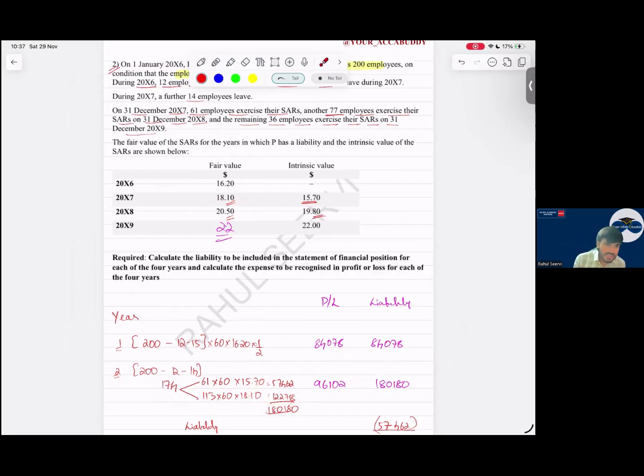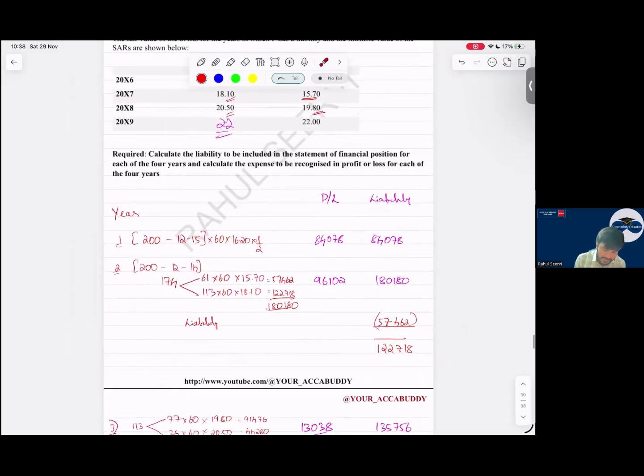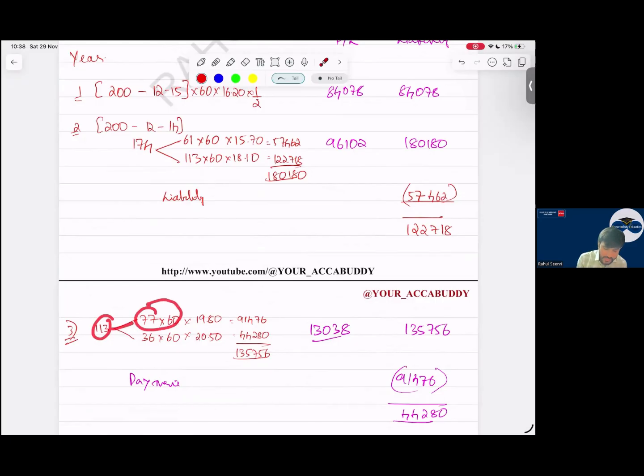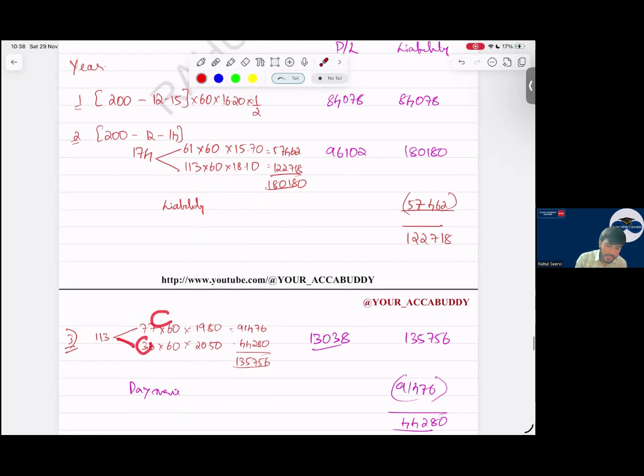Sir, after this, next year, what is happening, sir? How many employees are taking? So 77 employees are taking, out of 113. In that case, what will happen? See, yes, sir. Sir, out of the 113, 77 are exercising into 60. 36 are remaining. If 77 are exercising, we pay at intrinsic value.